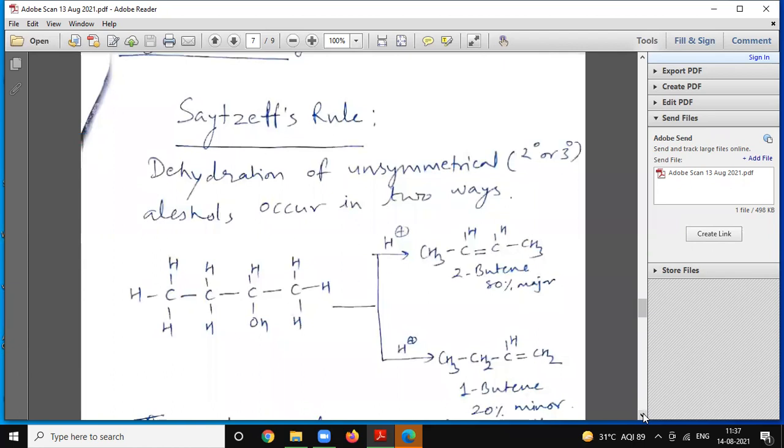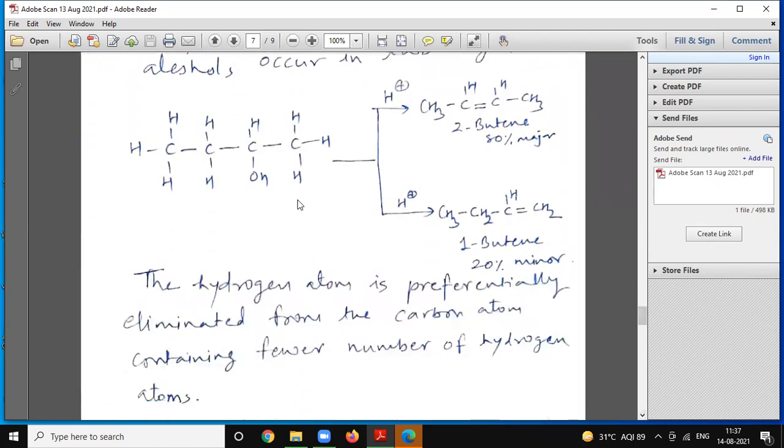Regioselectivity, Saytzeff rule. Dehydration of unsymmetrical secondary or tertiary alcohol occurs in 2 ways. The proton may be eliminated from this carbon or this carbon.